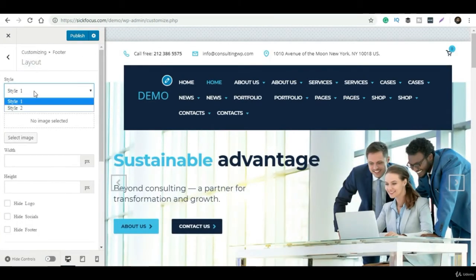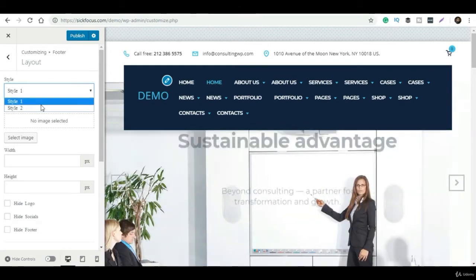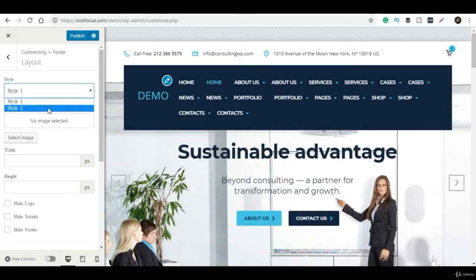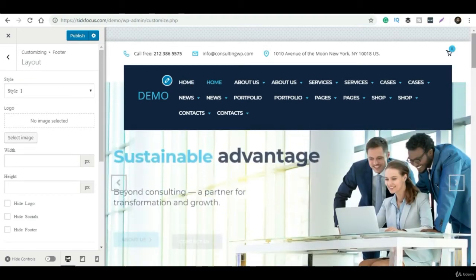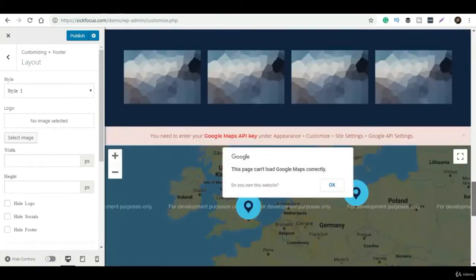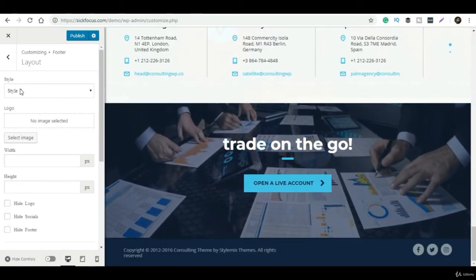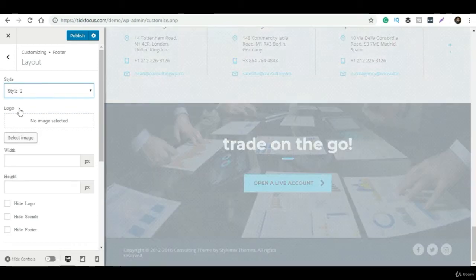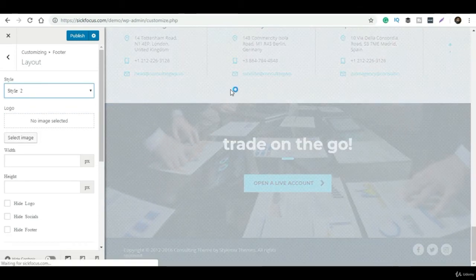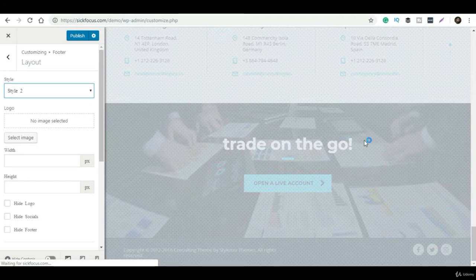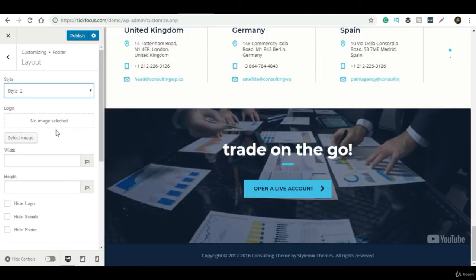If you want to add anything like the logo, you can select it here. And if you want to change, or if you want to hide the logo or hide any of the social buttons, you can simply click on the option, and they have given the option to customize. So let's see, I am on style 1 itself. So how the theme's footer part looks like, it's getting loaded over here yet.